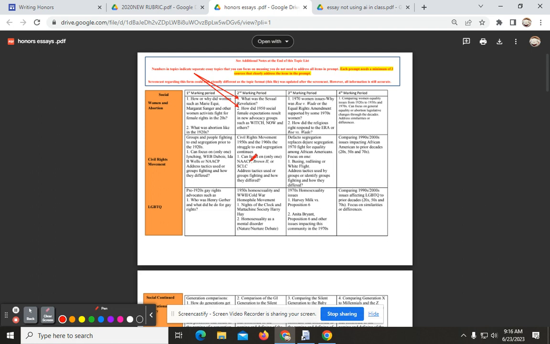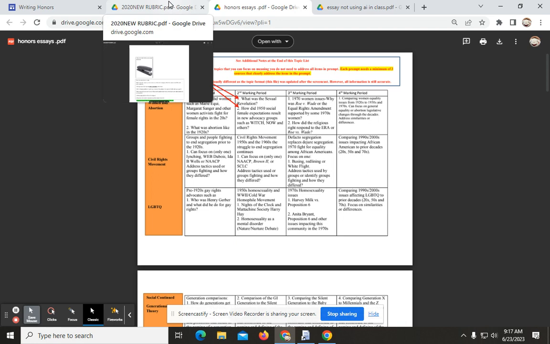You want to follow the directions here, locate the prompt, which means whichever prompt you are working on for that particular marking period. Let's say it's this one, 1950s and the 60s, the struggle to end segregation. You should prepare for this assignment the same way you would prepare for this essay if you were completing it and turning it in online or using paper. The expectation is still the same.